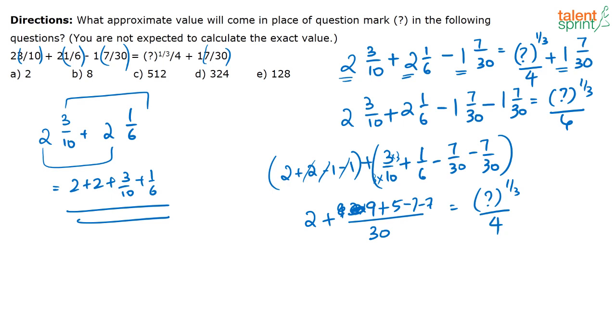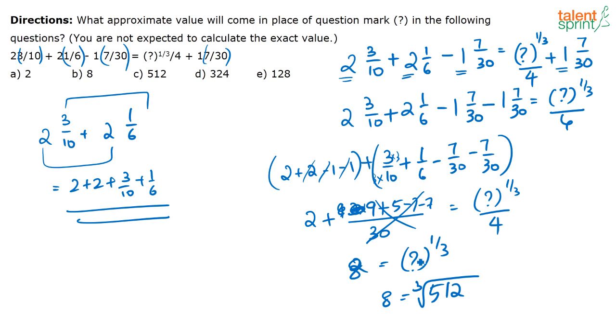Similarly, you will have 9 plus 5 minus 7 is equal to question mark to the power 1 by 3 by 4. So here, what do you have? 9 plus 5, minus 14, divided by 30. That is 14 minus 14, so this term becomes 0. You will have 2 plus 0, or 2, is equal to question mark to the power 1 by 3. I can bring this 4 to this side. So, this is 8, or 8 is equal to some value's cube root. What can be that value? That value has to be 5 and 2, 8 cube, correct?